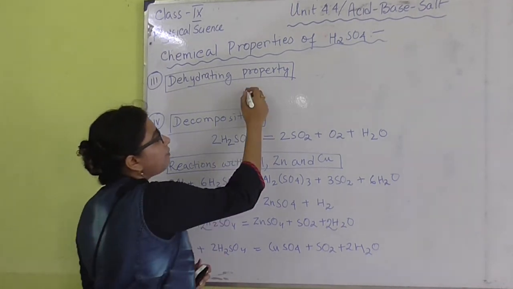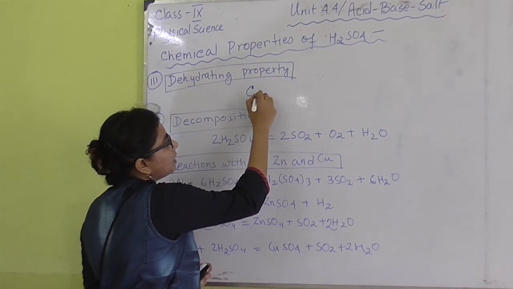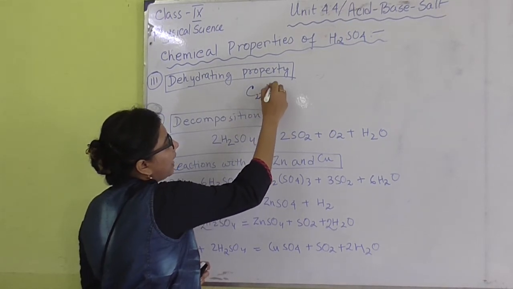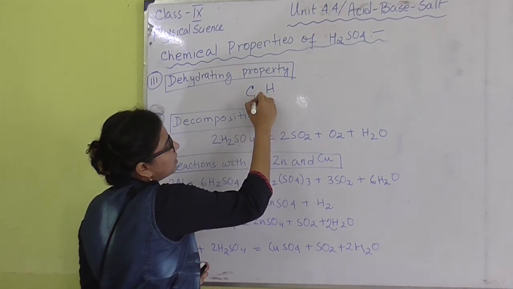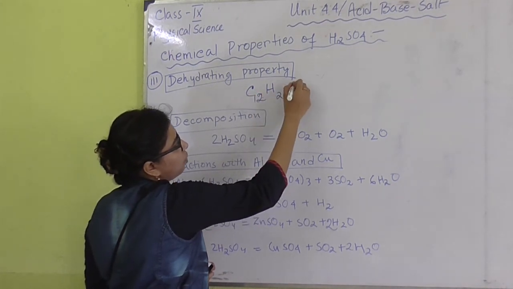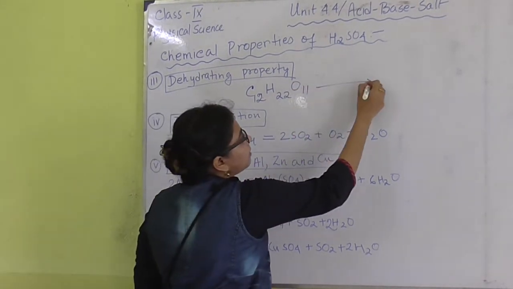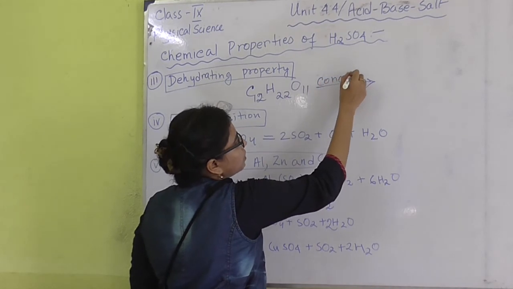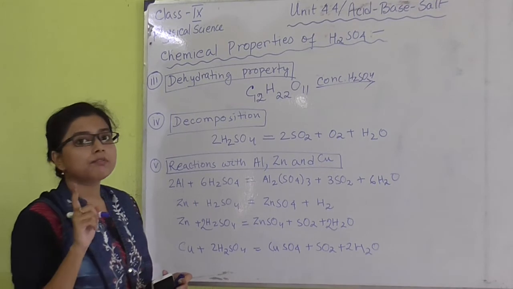Suppose we have sugar, that is C12H22O11, and in presence of concentrated H2SO4, it can absorb the components of water molecule.